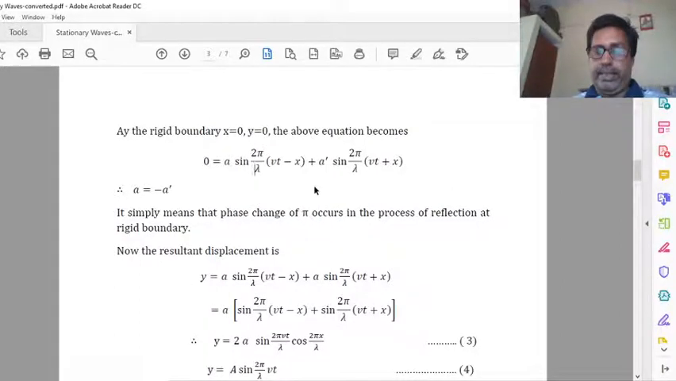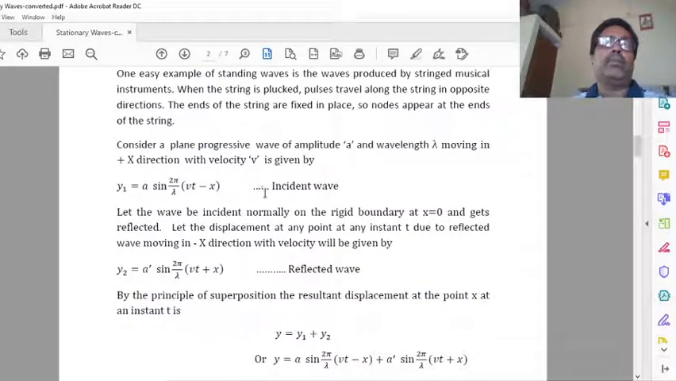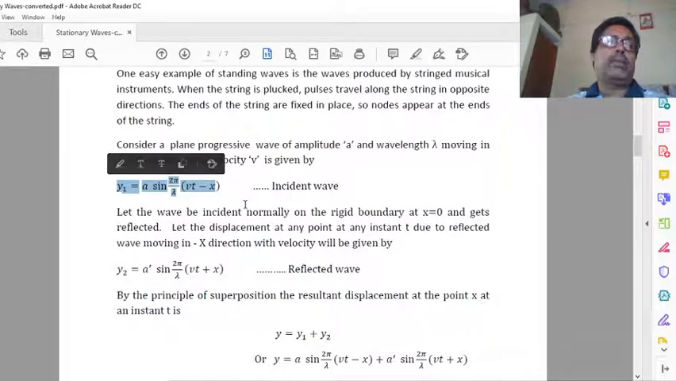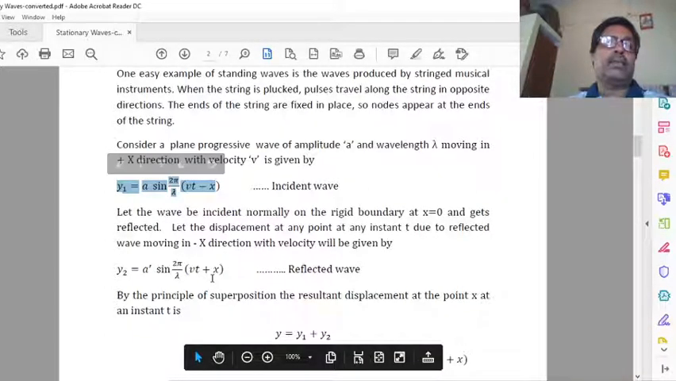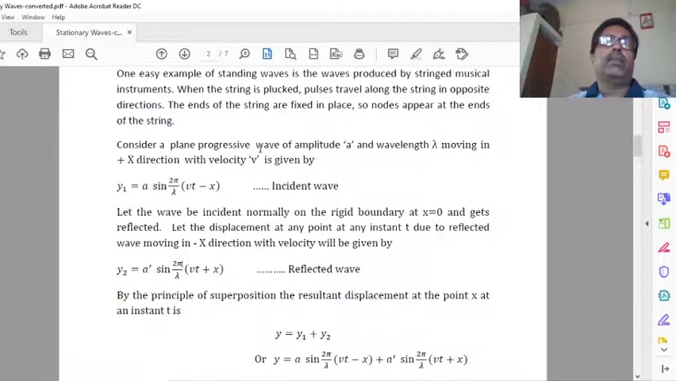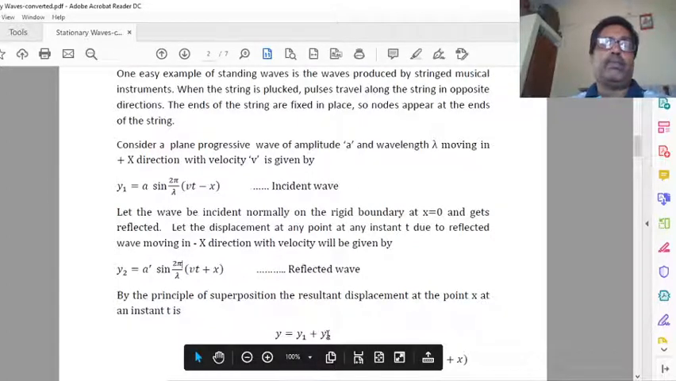Another wave: when this wave goes to a rigid boundary, suppose a rigid boundary at x = 0, it gets reflected. The reflected wave is represented here. What is the difference between incident and reflected? Here minus x, here plus x, because of the opposite direction. And by the principle of superposition, the net displacement will be the sum of the individual displacements, so y = y1 + y2.